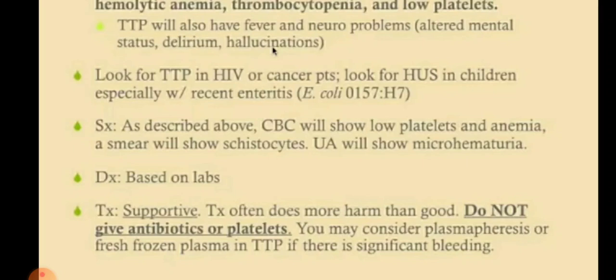In this kind of patients, we see in CBC low platelets and anemia. And if we do a peripheral blood smear, we see schistocytes, and urine analysis will show microhematuria. Diagnosis is based on labs, whereas treatment is supportive; treatment often does more harm than good. Do not give antibiotics or platelets. You may consider plasmapheresis or fresh frozen plasma in TTP if there is significant bleeding.